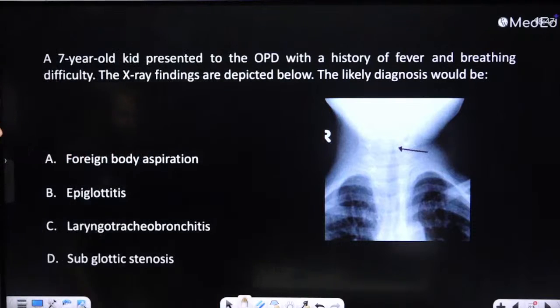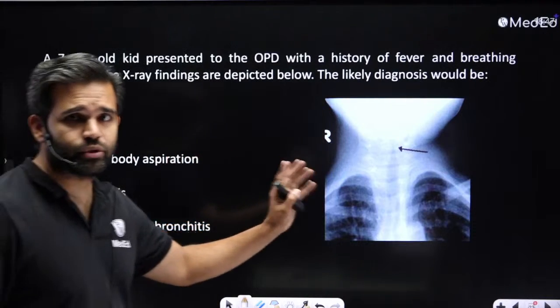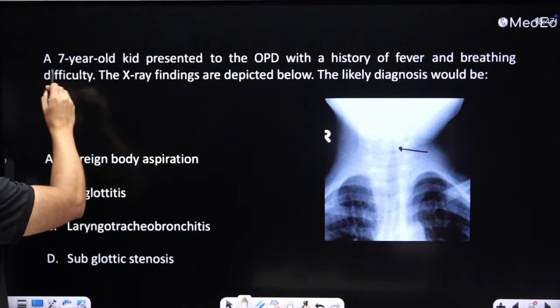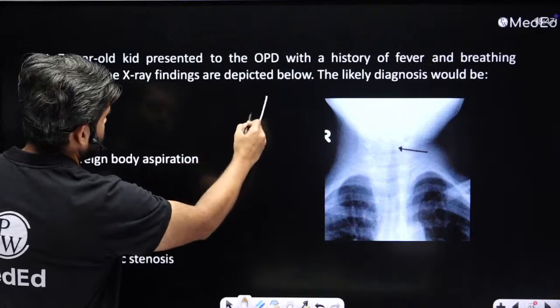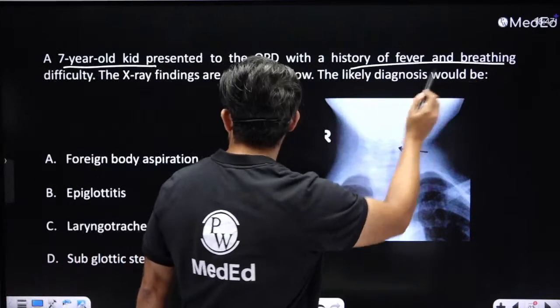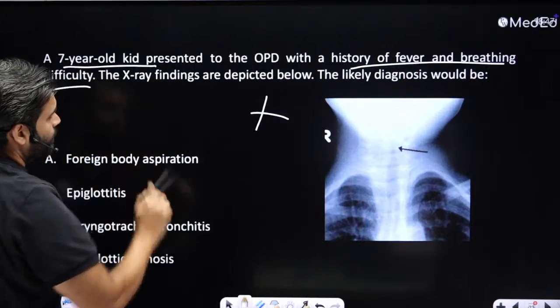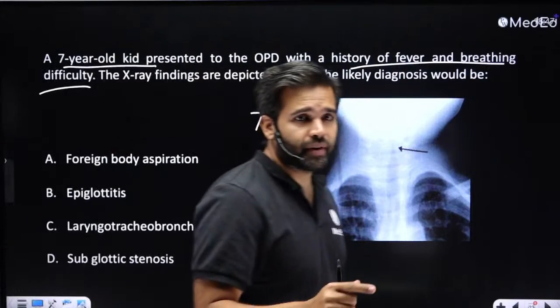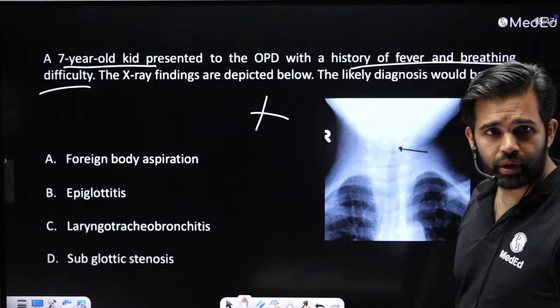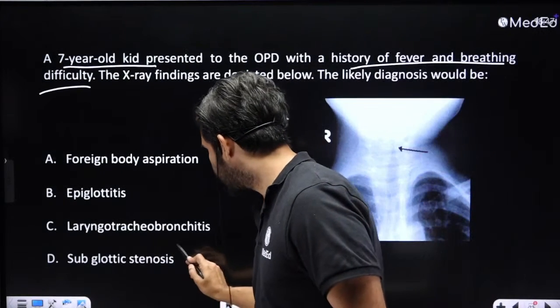Okay, this question also comes many times, so it is a repeat. Very common. Here the clue is basically this image plus this 7-year-old child with a history of fever and breathing difficulty. Fever and breathing difficulty in a child. So what is this? Anandita Sahil is saying whether it is subglottic stenosis.